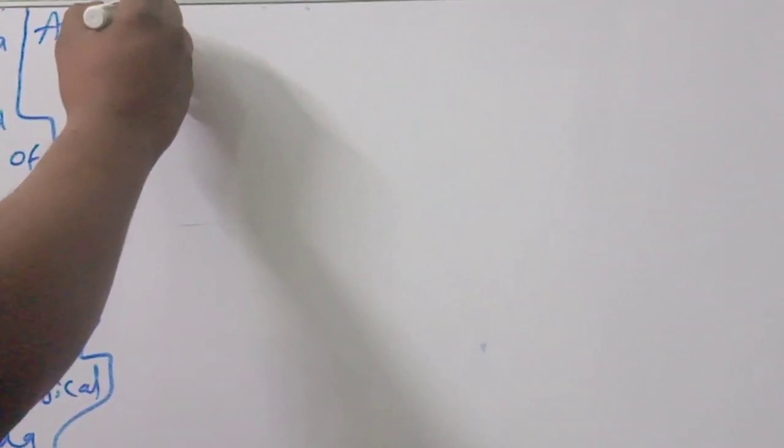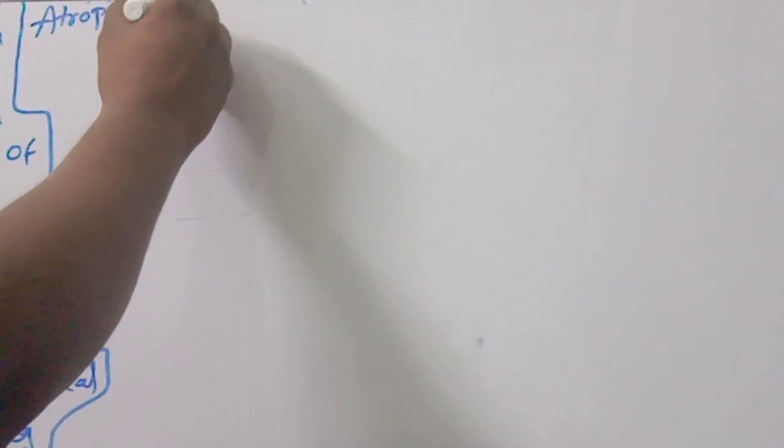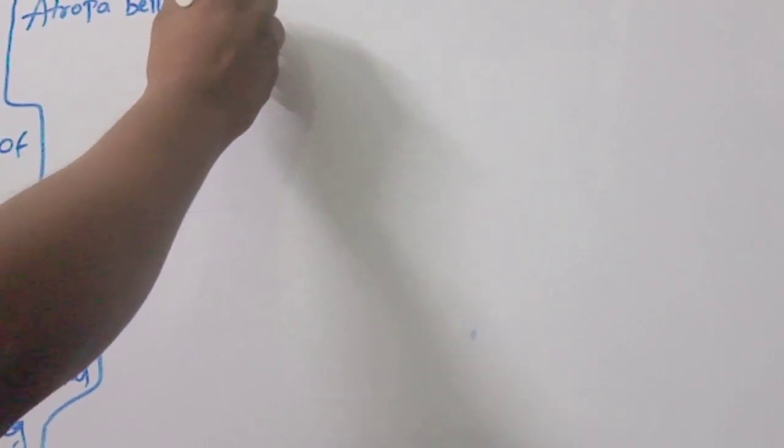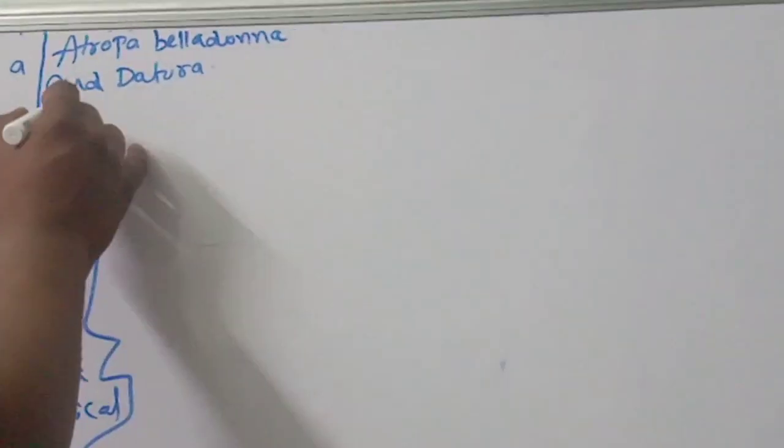Observe very carefully what I am telling.